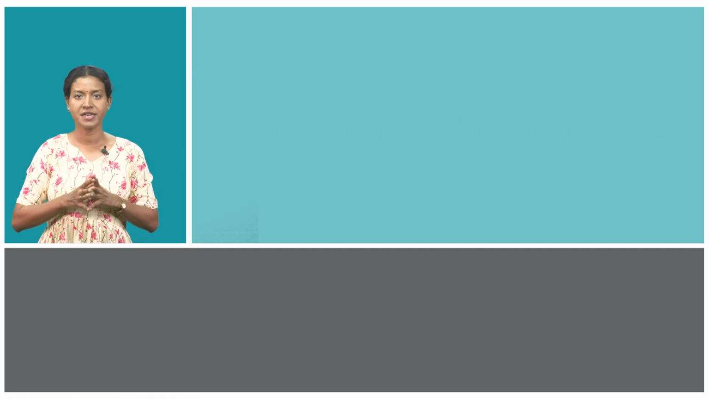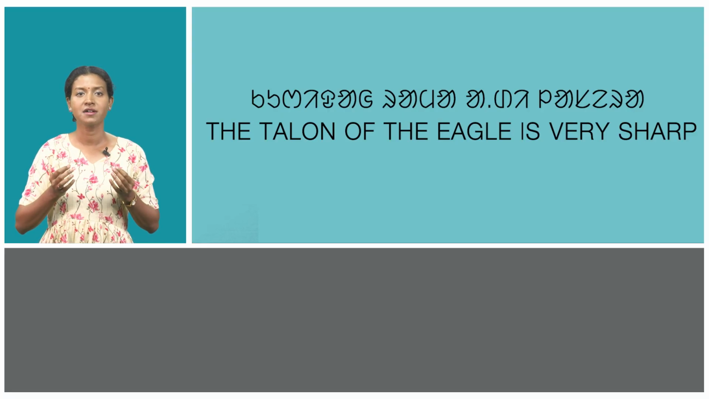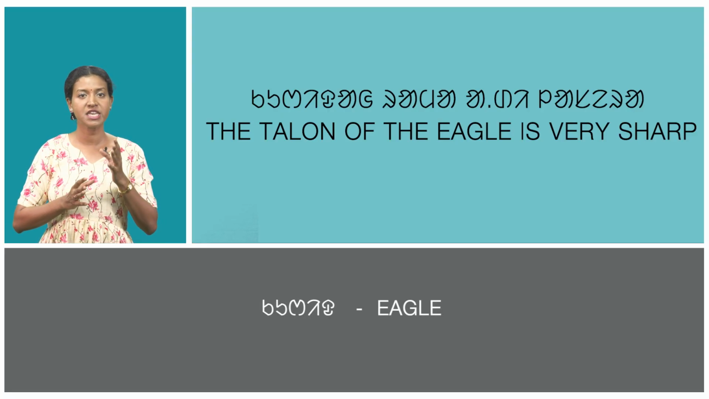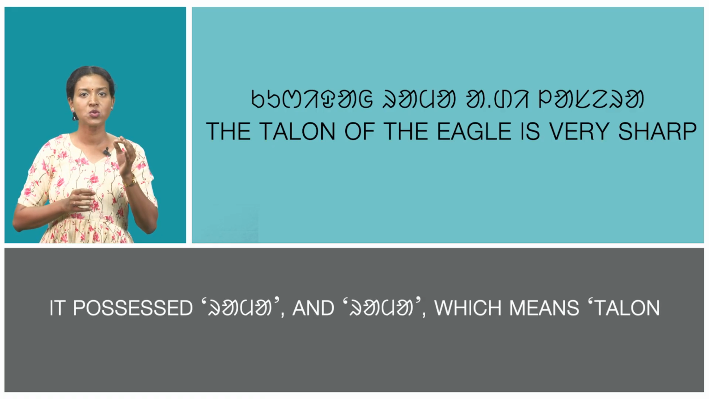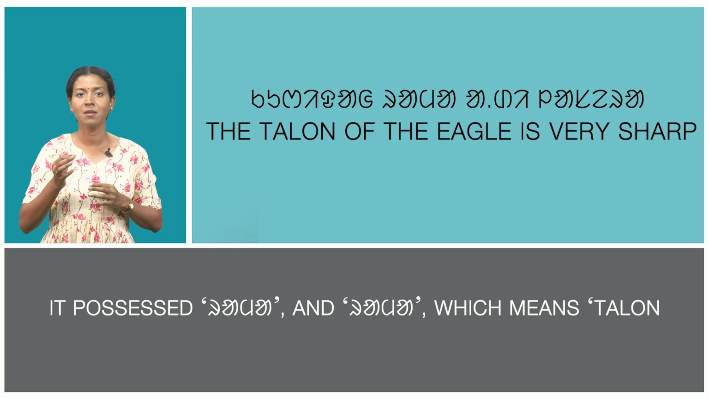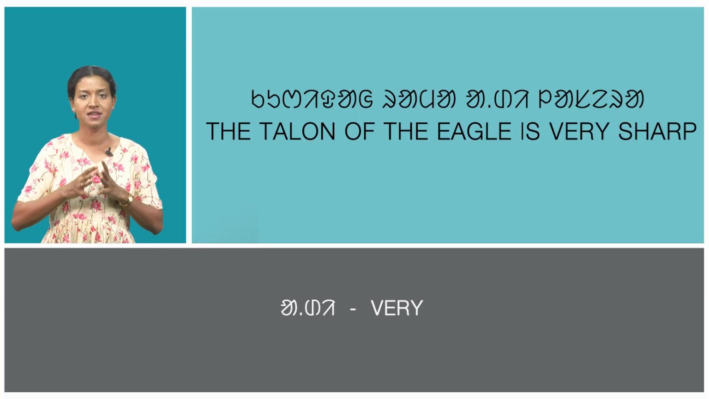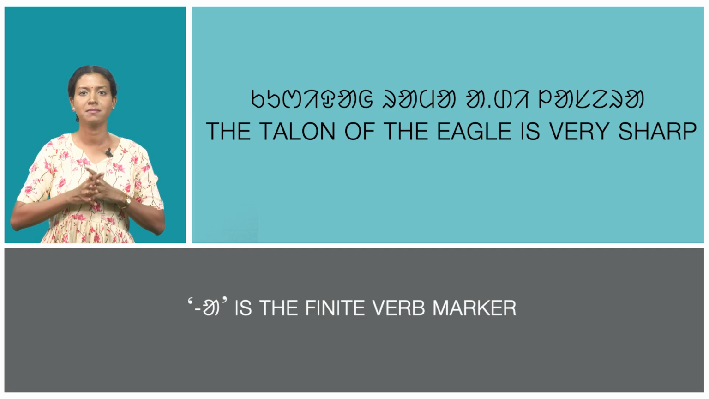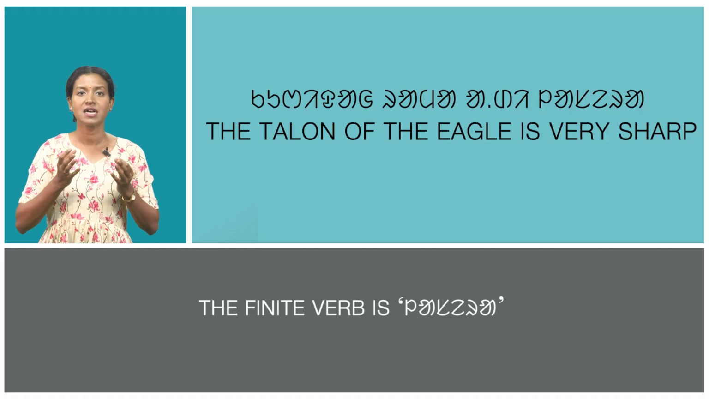In the third sentence, kurida rama adilasera, which means the talon of the eagle is very sharp. Here, kurid, which means eagle, a means of. It is possessed rama, and rama, which means talon, adi, which means very, laser, which means sharp. A is the finite verb marker. In the sentence, the finite verb is lasera.